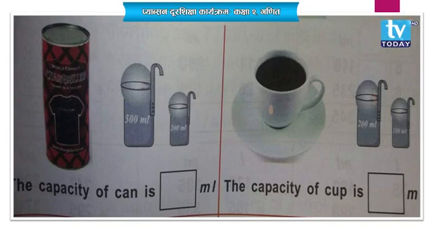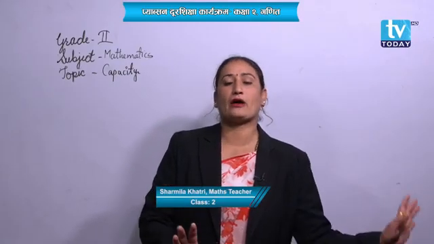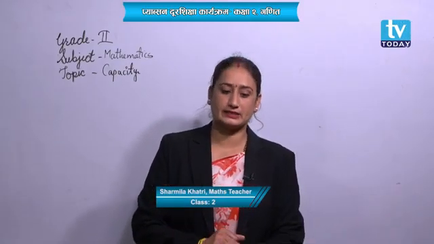Please add it, how much it can hold. It's 300 milliliter. That means the capacity of a cup is 300 milliliter. If I try to put in 400, then what will happen? It will flow out, right?